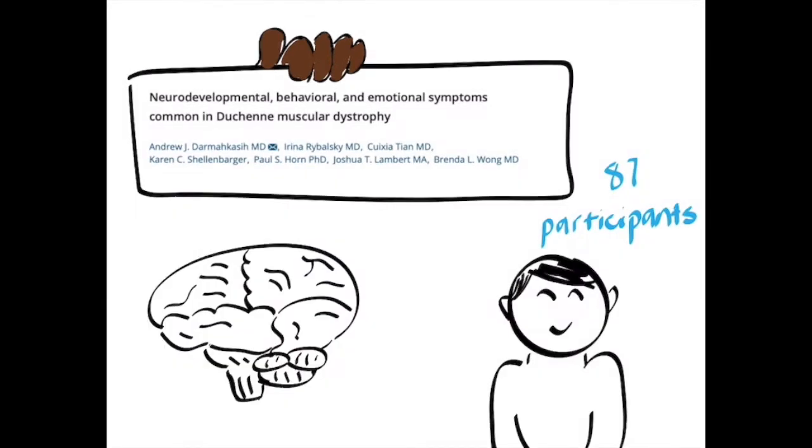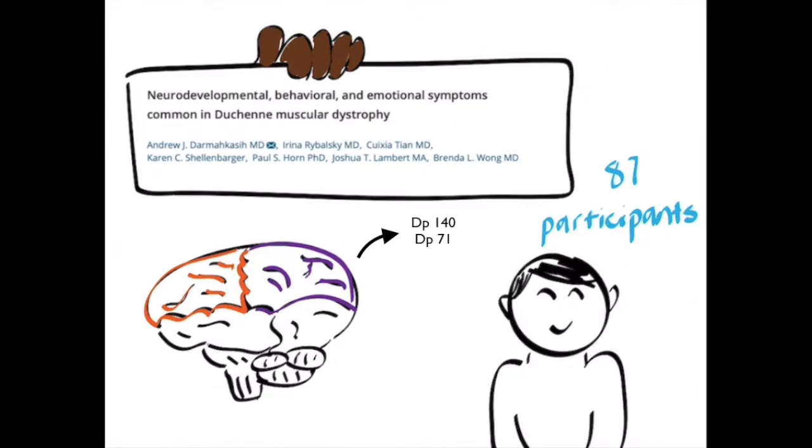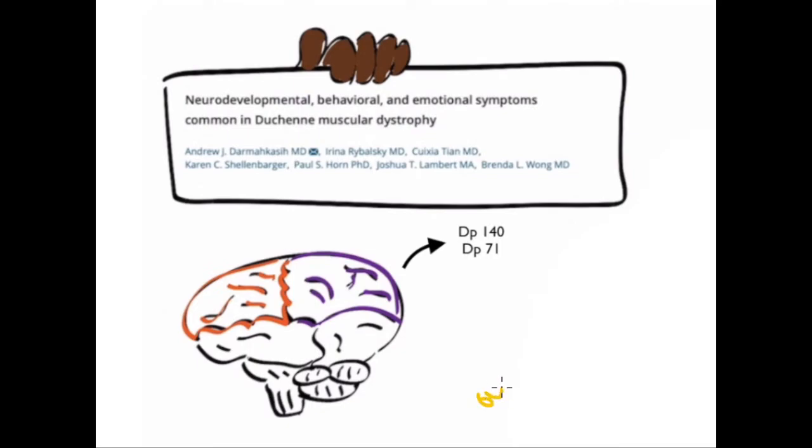While the role of dystrophin isoforms in the brain are not fully known, researchers acknowledge that the brain is affected by the lack of dystrophin and mutations which disrupt brain isoforms DP140 and DP71. These isoforms are associated with lower IQ. From this study, researchers were able to conclude that DMD males are at a high risk for neuropsychiatric disturbance, and this seems to increase with specific mutations on the dystrophin gene.